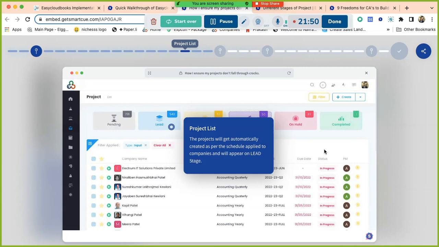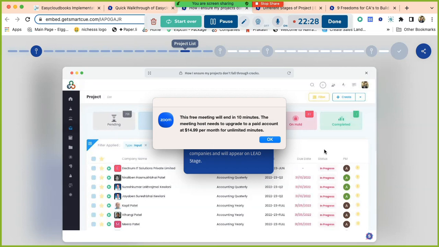You must have created services like ITR salary, ITR business or ITR audit, and you can provide a different recurring pattern to each and every service. Suppose for ITR salary, I have provided a recurring pattern of 1st of May. Now 1st of May is already over. Whatever clients were available at that time, suppose you are filing ITR salary return service for 100 clients, those 100 projects got automatically created on 1st of May. But now a new client is coming to you.